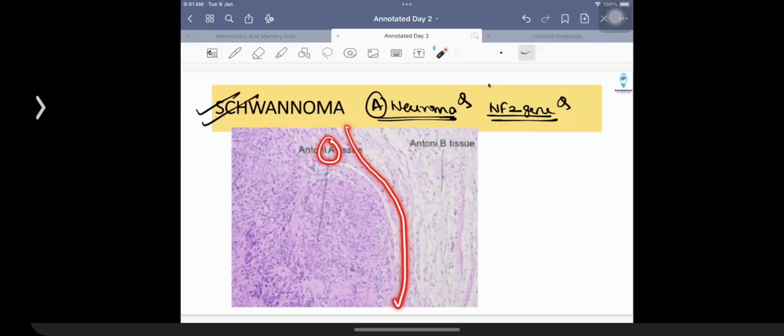A for आजा, आजा, आजा. Tumor cells को आप बुला रहे हो, आजा. B for भाग जा. Hypocellular area. So Antoni B area is hypocellular.